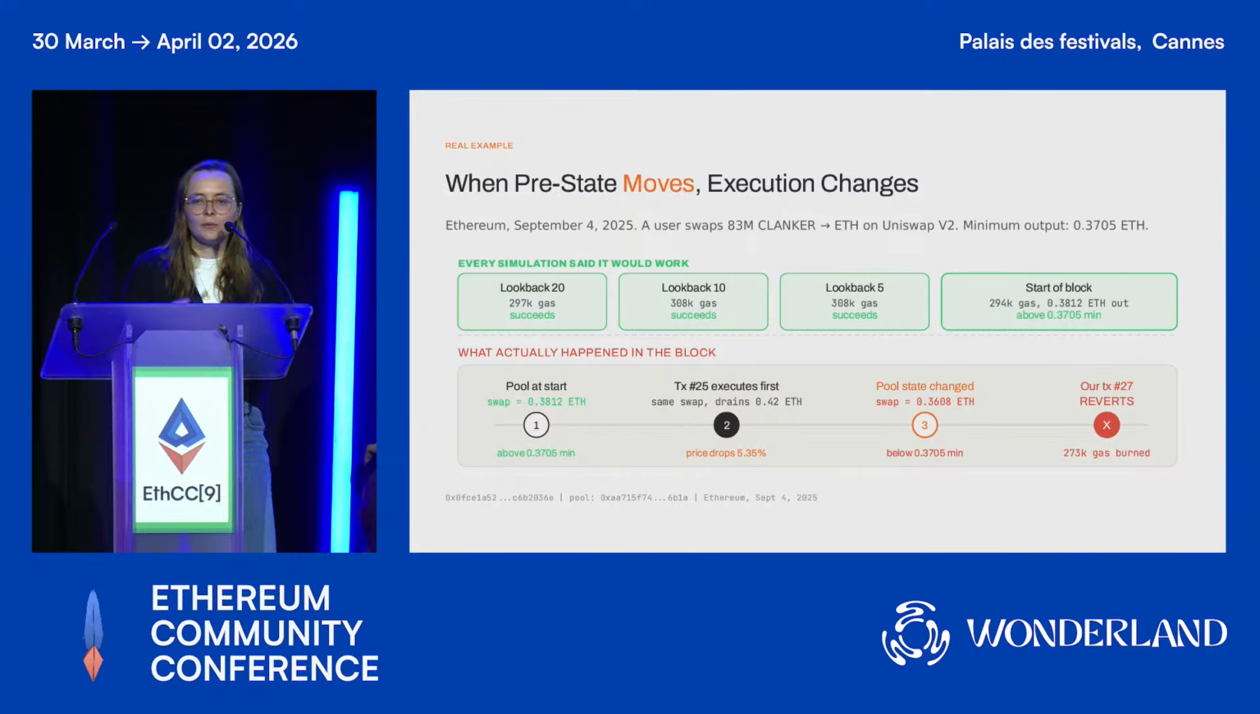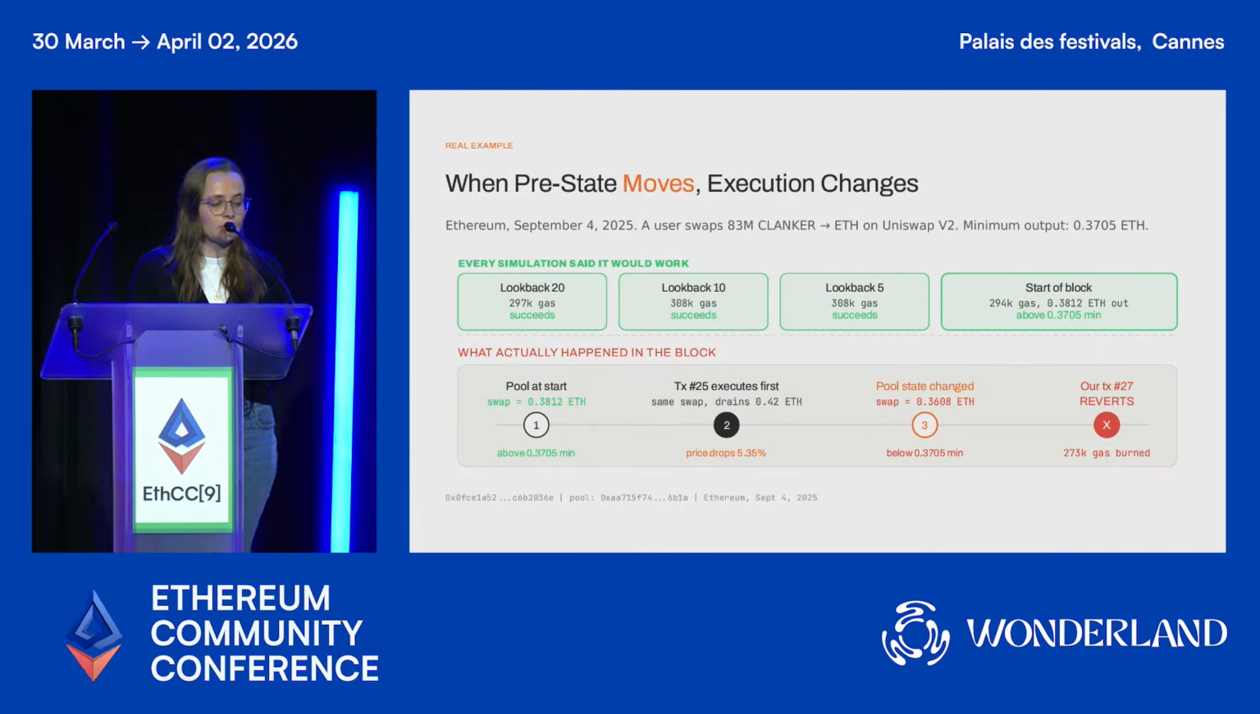Now, as I mentioned before, when we're doing our state sensitivity analysis, we simulate the transaction on historic states. In comparison to the block where it was actually executed, how would it have executed 20 blocks ago, 10 blocks ago, 5 blocks ago, and at the start of the same block? And you can see that for this transaction, it would have succeeded for all of these lookbacks. At the start of the block, it would have received 0.3812 ETH, and this is more than it wanted with the slippage tolerance, and it would have executed successfully.